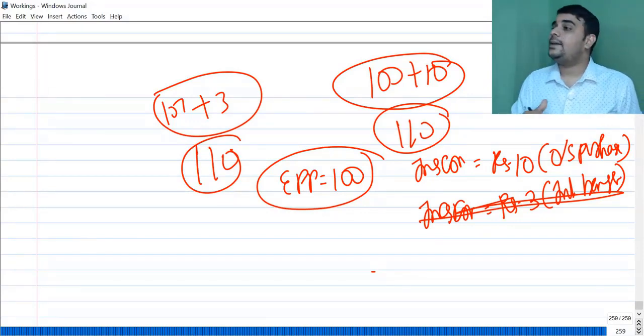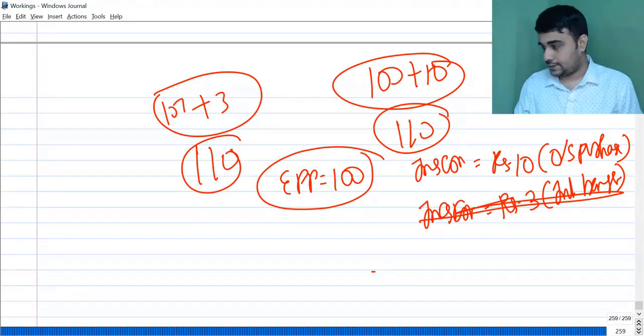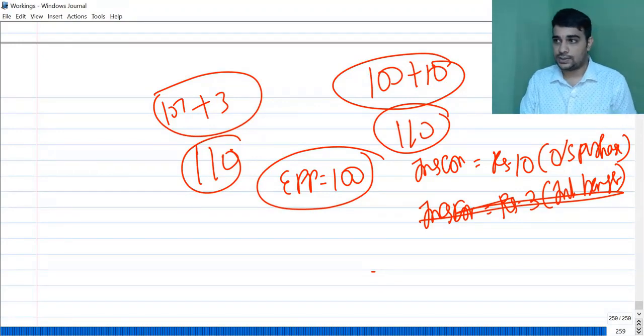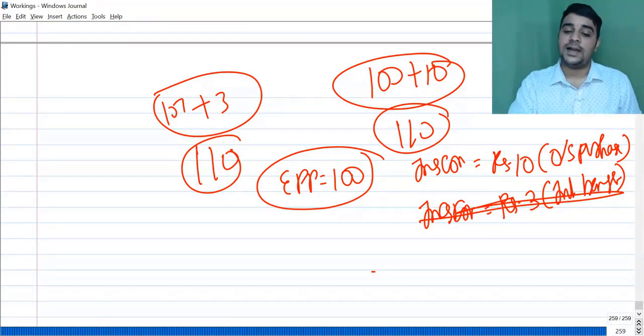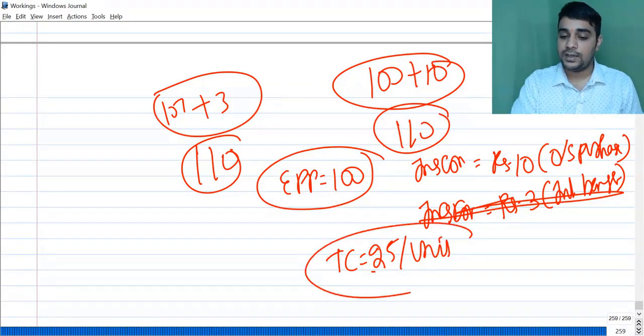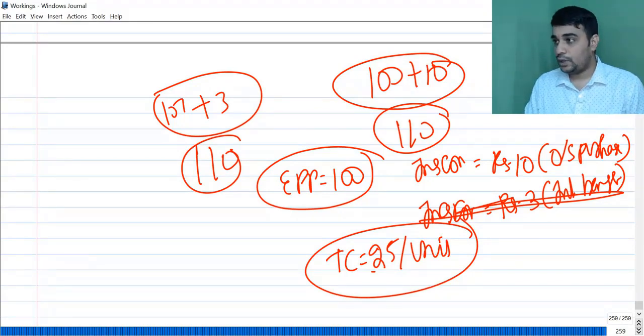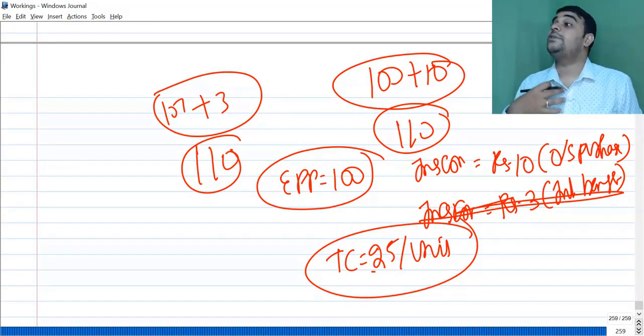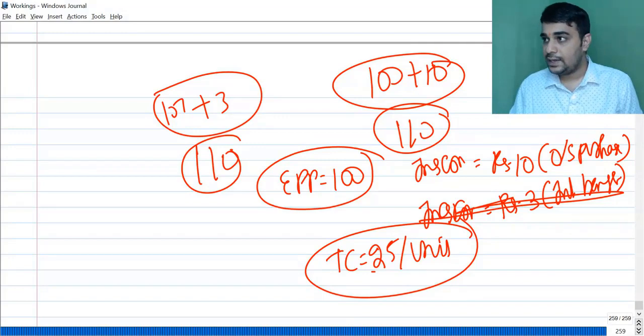When I do an internal transfer, there are two separate factories, so I have to incur some logistics cost. For internal transfer, there is a transportation cost of 25 rupees, and this as a receiving division I have to pay.